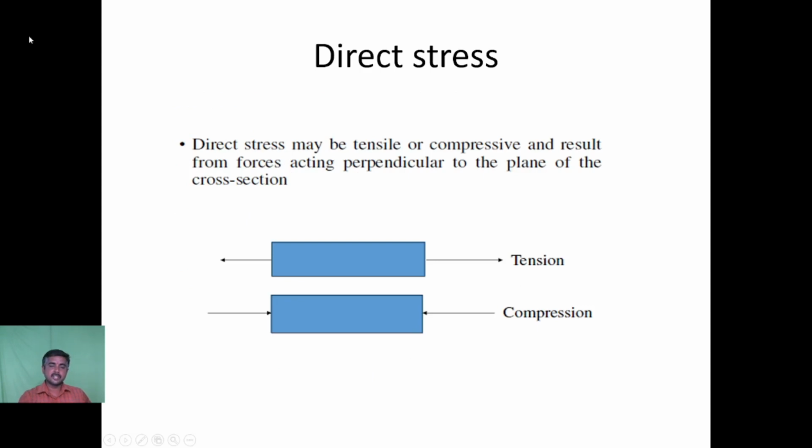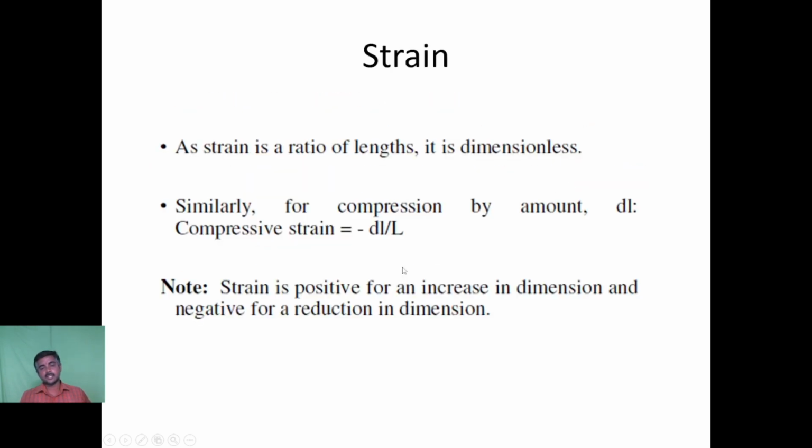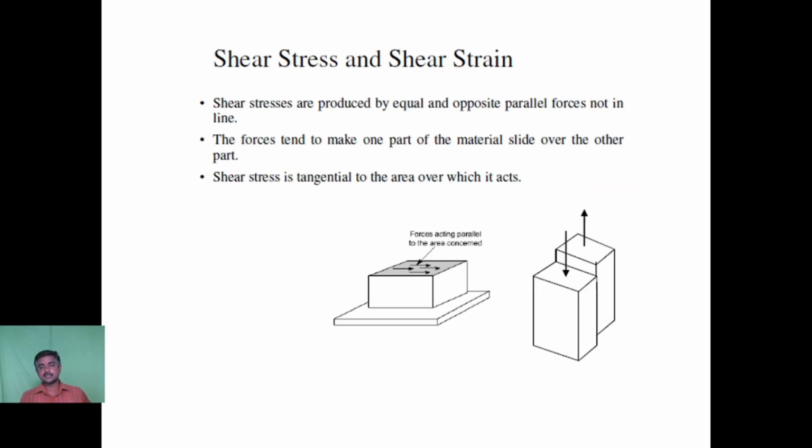Consider the diagram which is here. In tension, this is also an equal and opposite force, but they act on the line of the body. So this results in the elongation of the body, whereas here it results in sliding motion of the body. The downward force tends to move the body down, whereas the upward force pulls the body up. So the material slides over one another. Shear stress is tangential to the area over which it acts.